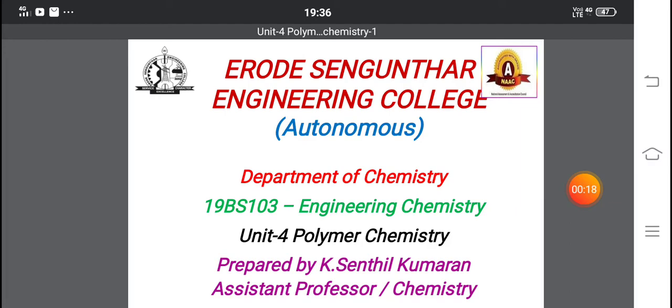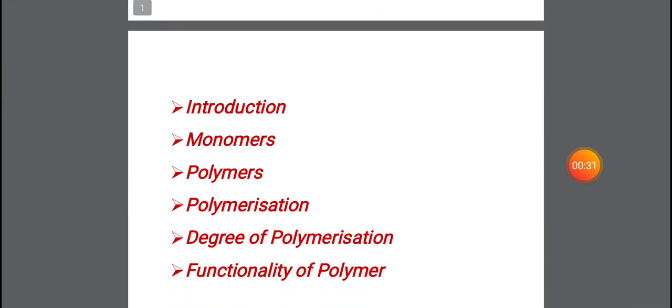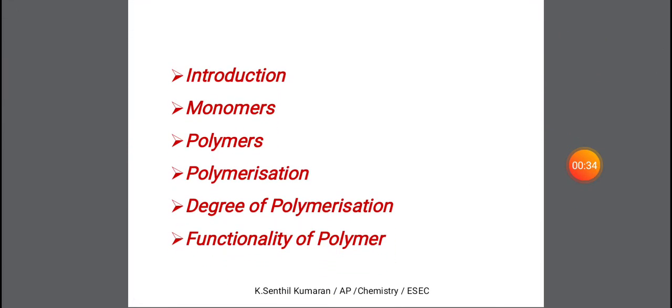Today we are going to discuss Engineering Chemistry, Unit 4, Polymer Chemistry. So the following topics we are going to discuss today. Introduction about the polymer, then monomers, definition for polymers, and what is the meaning of polymerization, then degree of polymerization, then the last one is the functionality of polymer. We will discuss one by one.